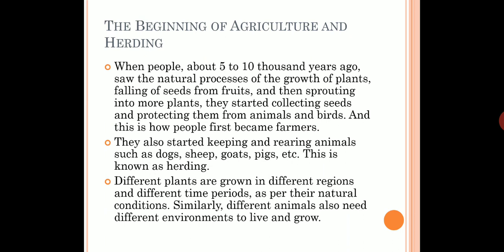Next point, it is not compulsory that all plants will grow in the same condition. There are different kinds of plants which require different kinds of environment, time period, and region for their natural growth. Similarly, different animals will require different environments to live and grow. Okay, so let's move forward.